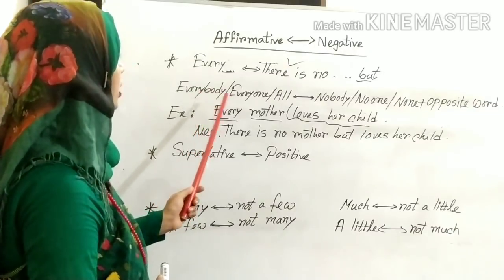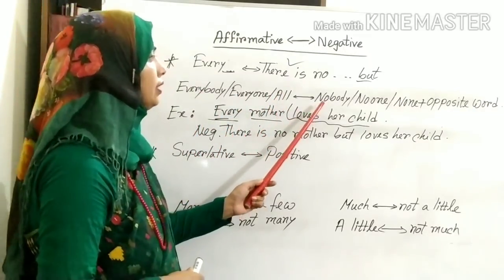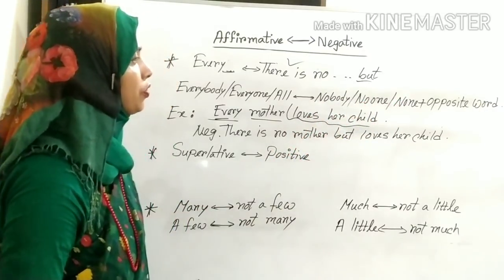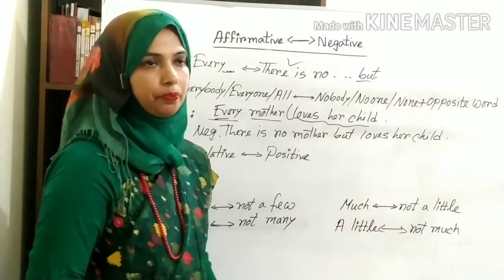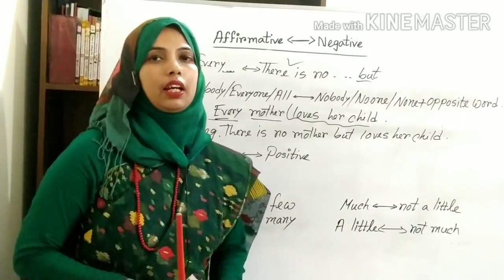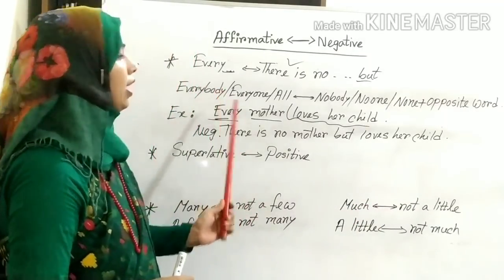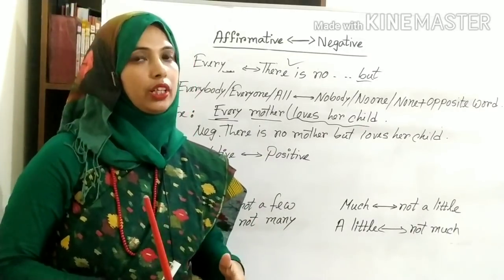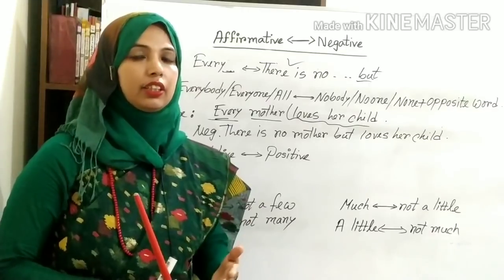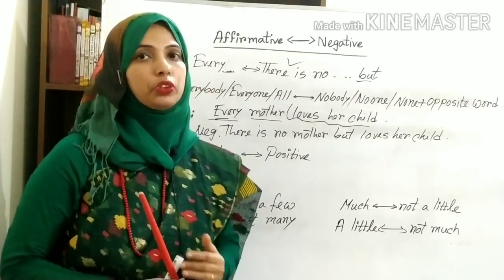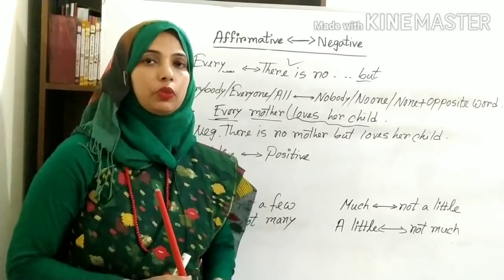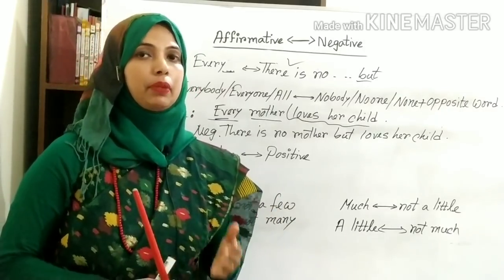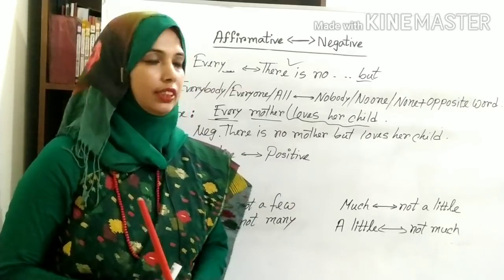Okay. Now you can follow alternative rules also. Instead of everybody, everyone or all, you can write in negative sentence nobody, no one or none, and of course you have to write opposite word. For example, everybody hates a liar. In negative sentence you can write nobody loves a liar. That means you have to mention opposite word, because we know that for transformation of the sentences the meaning of the sentence cannot be changed.